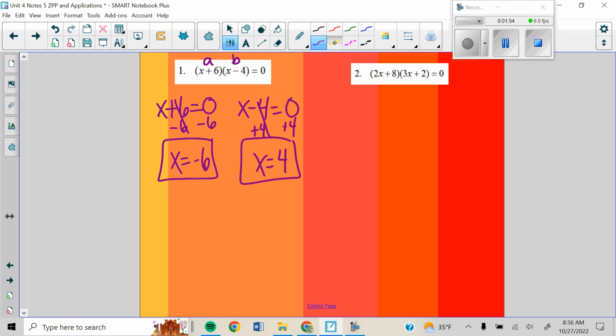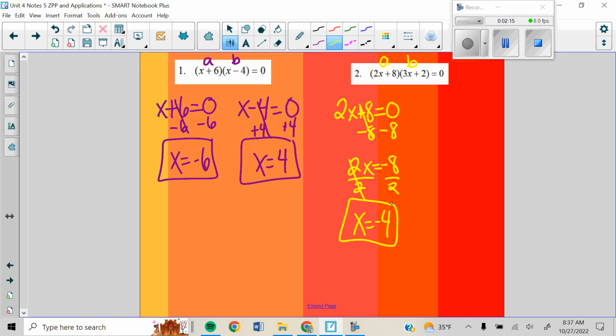All right, so we would do the same thing here. This is a part A, this is a part B. So we set each of them equal to 0 and solve for x minus the 8. So 2x equals -8. Divide by 2, and x equals -4. So that's one possible answer. Then we set our other one, 3x plus 2, equal to 0. If I minus 2, I get 3x equals -2. And divide by 3, x equals -2/3.